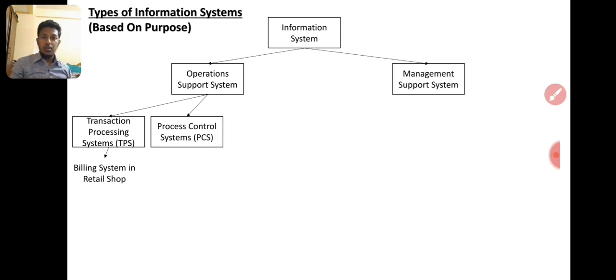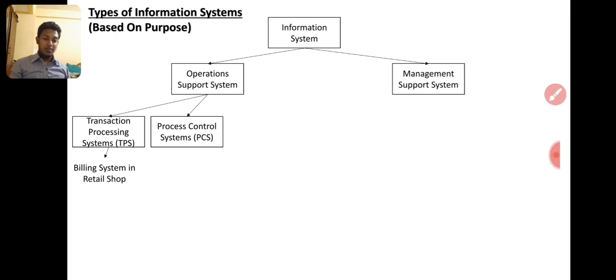Then the process control system, transaction processing system. So what is a process control system? What are we processing? We are processing means a transformational process. If you remember, input, transformational process, and output. Output will be the product, input will be raw material, and the transformation process will be manufacturing. So this is manufacturing, right?